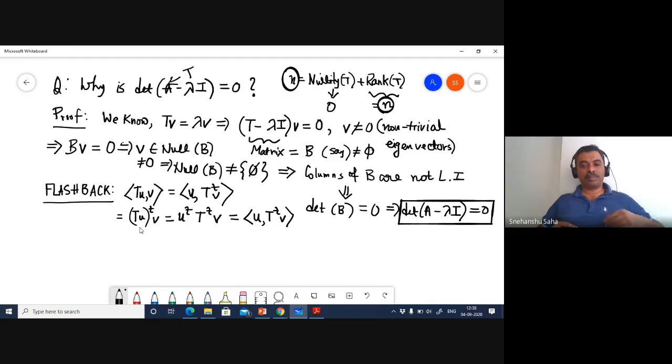Okay. So that was something that I needed to talk about. Okay. So once again, let me just write down this property. This I mentioned many times while talking about both principal component analysis and singular value decomposition, is that if I